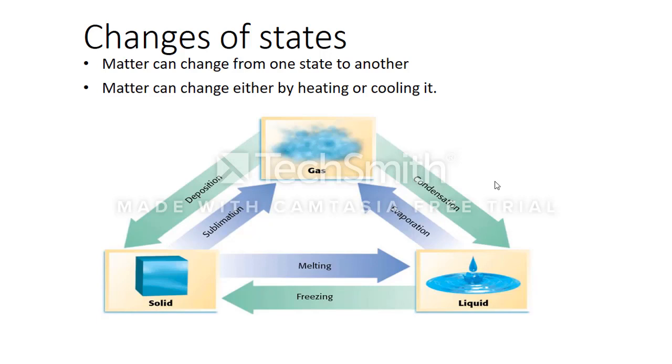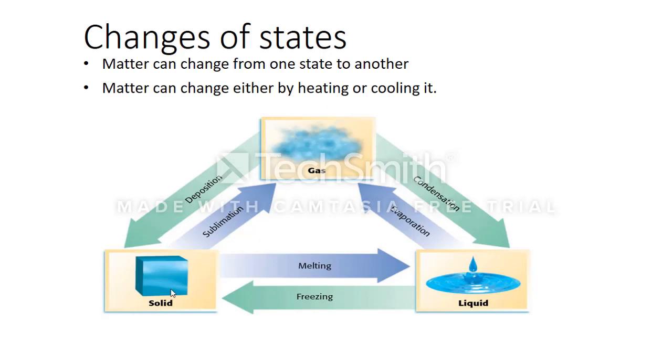Lesson number 2 is about changes of states. We have been talking about matter for a long time now. Matter can change from one state to another. This change can happen either by heating the matter or cooling the matter. If you heat the matter, it is going to change, and if you cool the matter, it is again going to change. So here there is a diagram